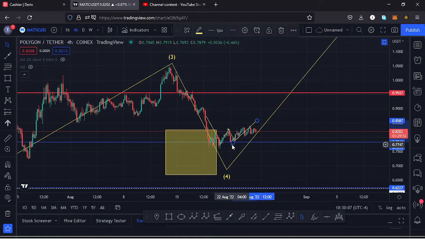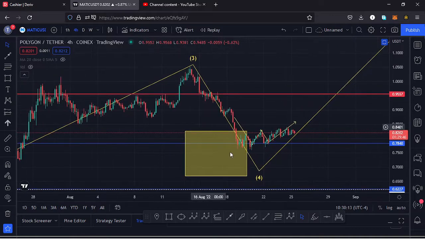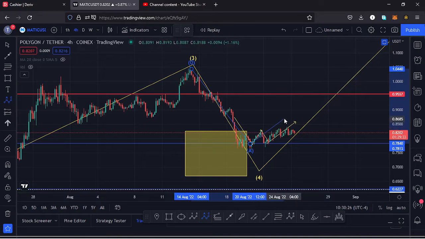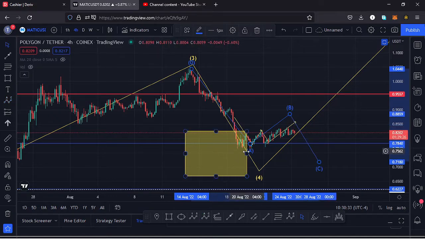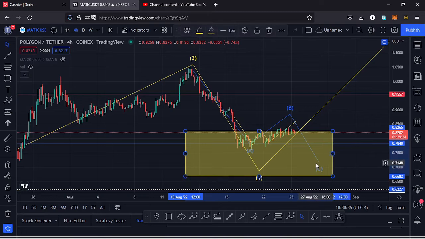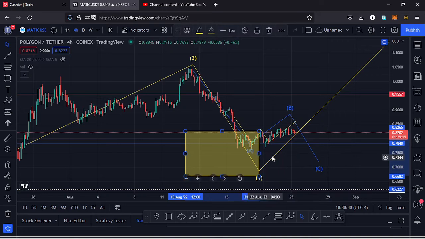So it's possible that whatever we are seeing over here is an ABC correction, because a wave 4 is a corrective wave. Whatever we are seeing here, we can have it as an ABC correction, having that as the wave A. Then after seeing the retest, you can see we are seeing a very nice bounce to the upside. This might be what is forming a wave B, so it's possible we might see a high, then continue pushing to the lower side to maximize our yellow target area in the formation of a wave C of that ABC correction. So that gives me the key scenarios that I expect to play out over here.